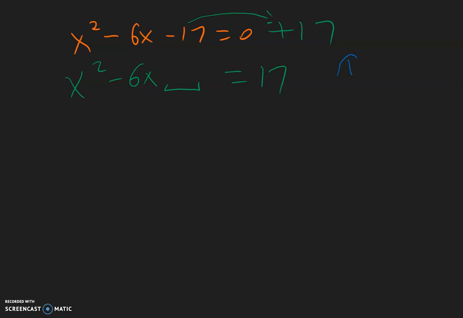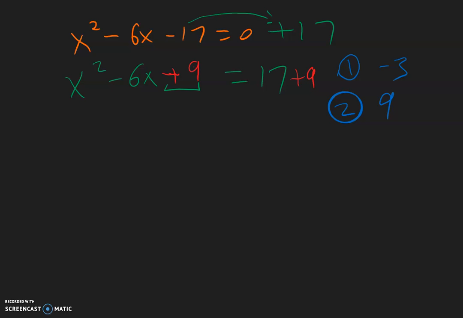On the side, we're going to do the two steps. Step 1, take the negative 6 divided by 2, negative 3. Step 2, take this negative 3 and square it. Negative 3 times negative 3 gives you positive 9. And this positive 9 is going to go in here. And because we added 9 on the left side, we need to add 9 on the right side as well.